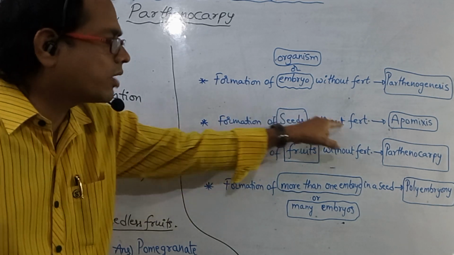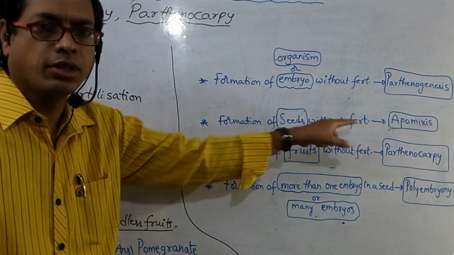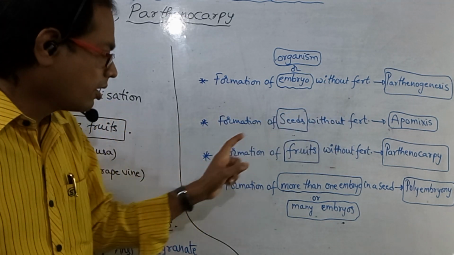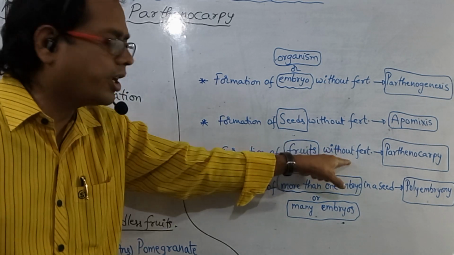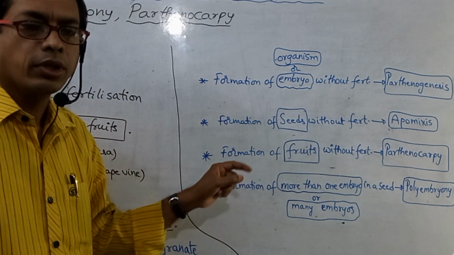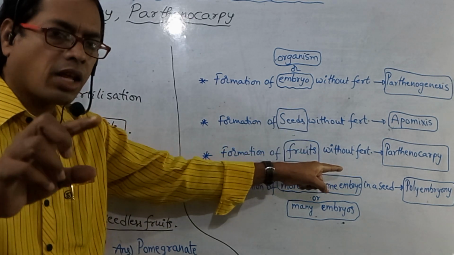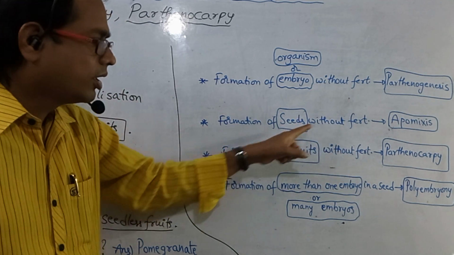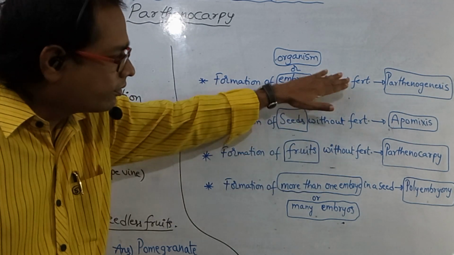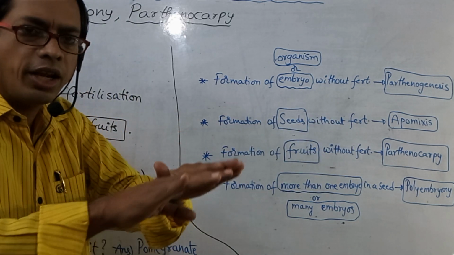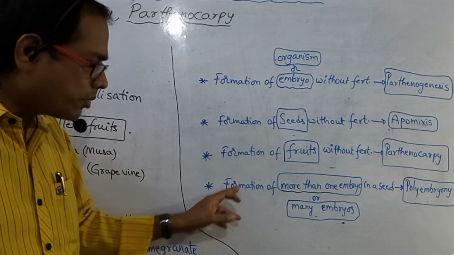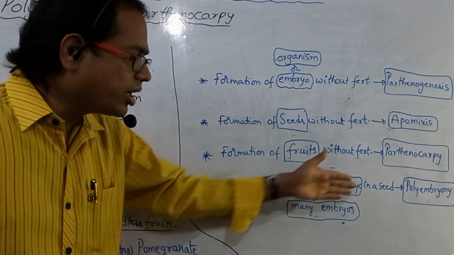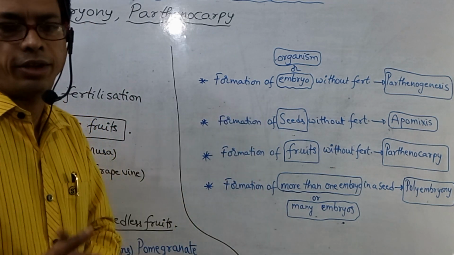Formation of seeds without fertilization is called apomixis. Formation of fruits without fertilization is called parthenocarpy. In parthenocarpy, which structures are formed? Fruits. In apomixis, which structures are formed? Seeds. In these three cases, without fertilization only. That means fertilization does not occur. Formation of more than one embryo in a seed, or presence of many embryos in a seed, is called polyembryony.